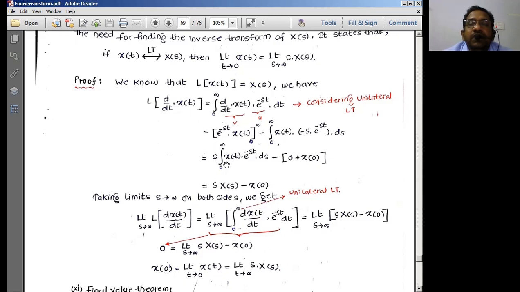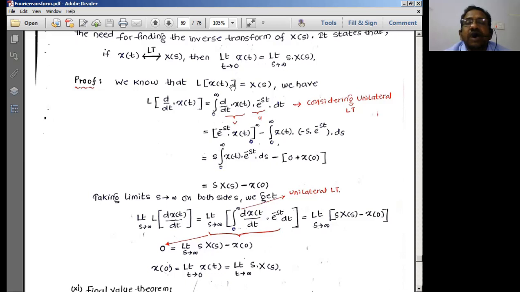Similar to the previous one, once again we take it as the uv formula and apply the limits. Now, for the initial value theorem, what are the limits? We have to take the limits from t equal to 0 to t equal to infinity, because values nearer to 0 are considered the initial value.